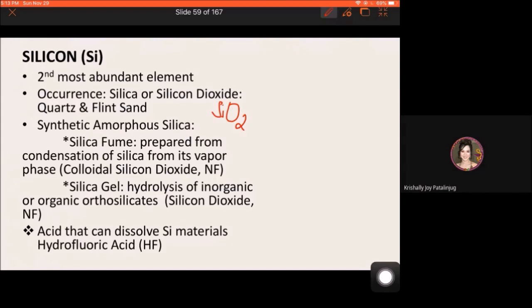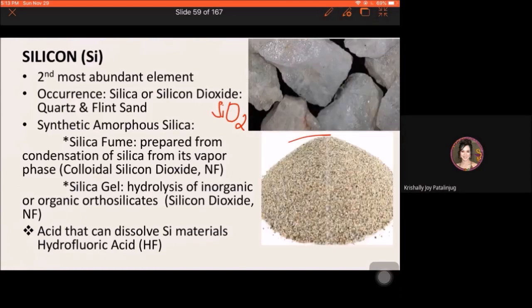For example, silicon may occur in the mineral quartz, or it can also occur in the form of flint sand. This is the quartz flint sand. The silica present in this natural mineral is in the form of silicon dioxide. There are also synthetic forms of silica, which are in amorphous form, for example silica fume and silica gel.